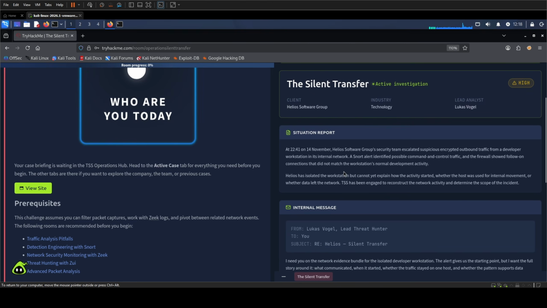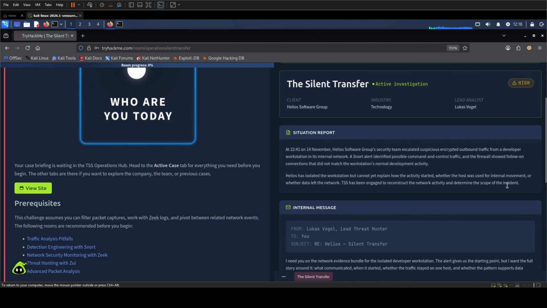The situation report says Helios escalated suspicious encrypted outbound traffic from a developer workstation. A Snort alert suggested possible command and control activity, and the firewall showed follow-on connections that did not match normal development traffic. That gives us an incident report, not a finished conclusion. The company has isolated the workstation, but it still cannot explain how the activity started, whether the host was used for internal movement, or whether data left the network.